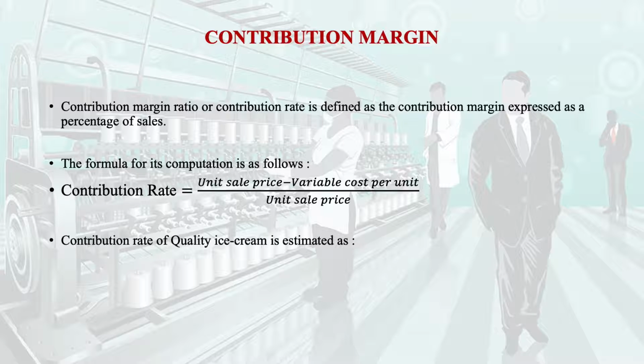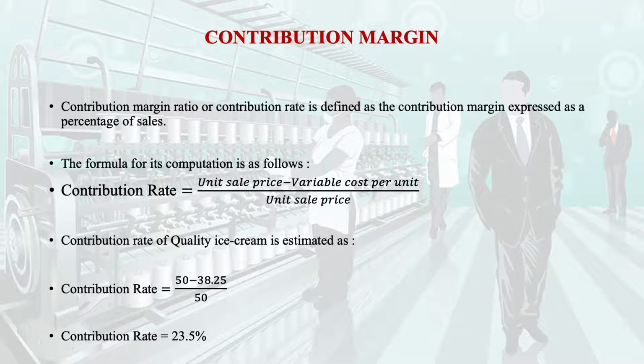In the case of Quality Ice Cream, 50 is the unit sale price and 38.25 is the variable cost. So our contribution rate will be 50 minus 38.25 divided by 50, which comes to 23.5%.